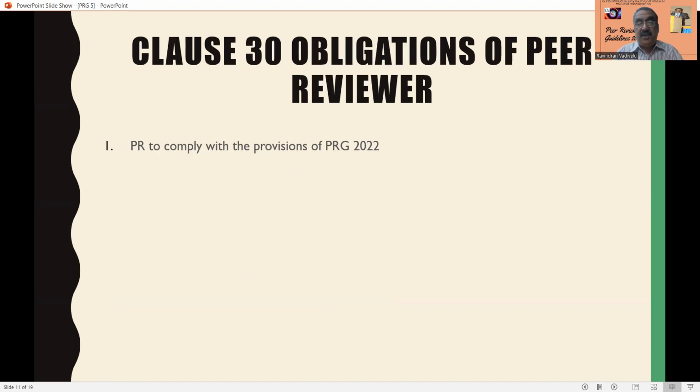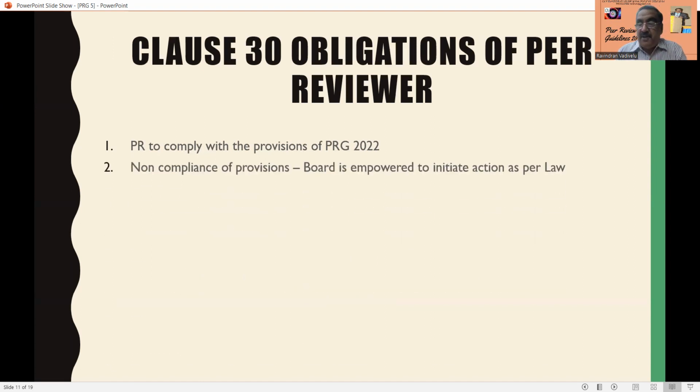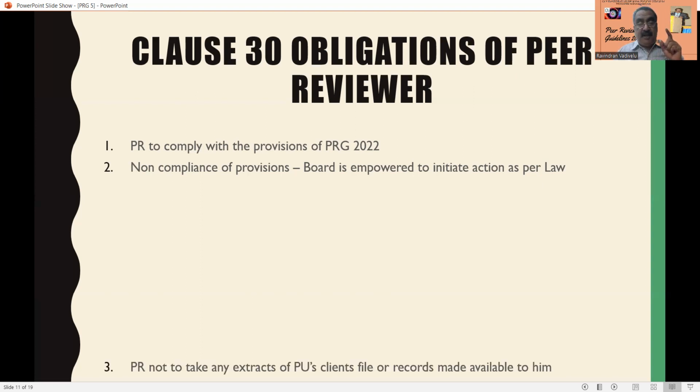What is the obligation of a peer reviewer? The peer reviewer has to comply with the provisions of the peer review guidelines of 2022. And in case of any non-compliance with the provisions of the peer review guidelines of 2022, the board has the power to initiate action as per the law.